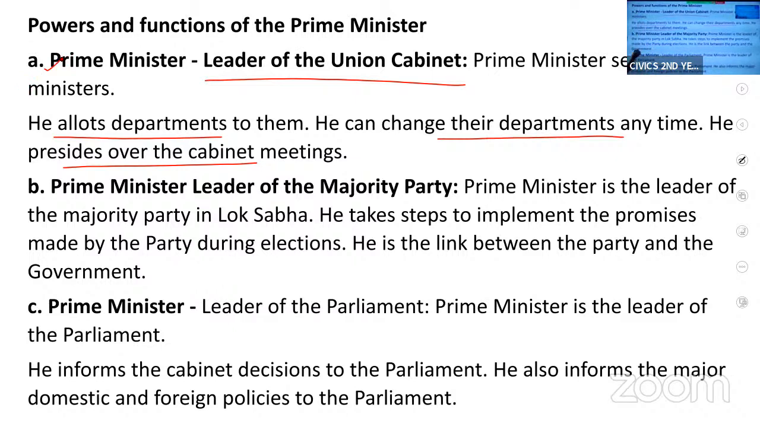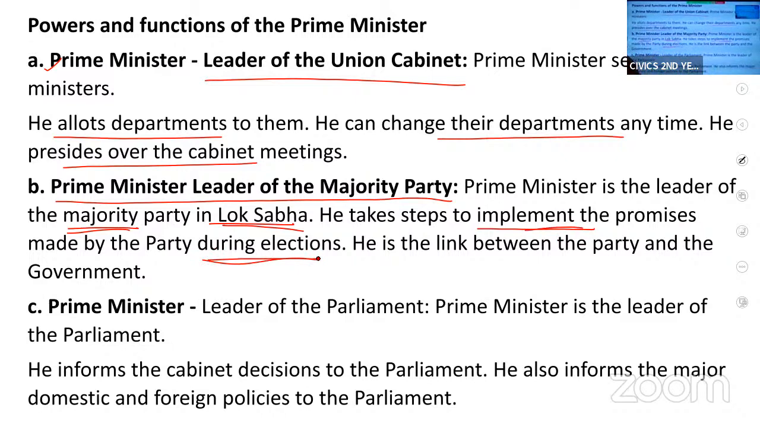The next is Prime Minister is the leader of the majority party. Okay, so Prime Minister, we all know the party which secures majority in Lok Sabha. The party which secures majority seats in the Lok Sabha, the leader of that party is appointed as the Prime Minister. So after getting appointed as the Prime Minister, it is the responsibility of the Prime Minister to implement the promises made by the party during elections.